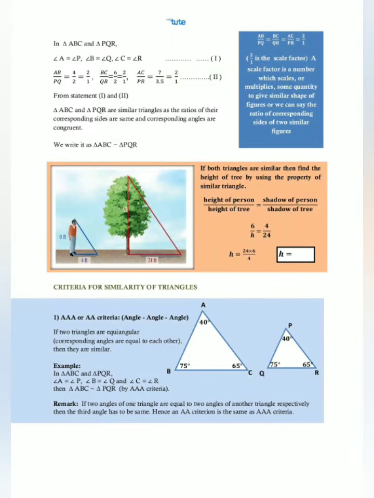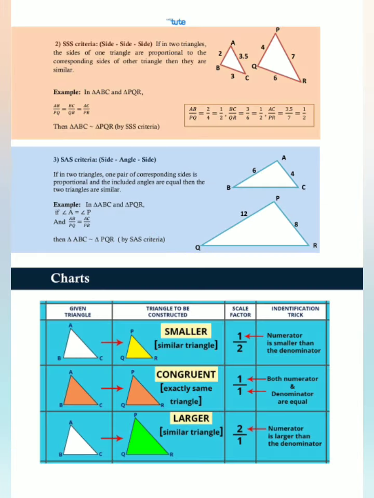As you can see, we will learn about the criteria of AAA and AA similarity, meaning the angle property. Then we will learn about SSS similarity criteria, the side similarity criteria. In earlier classes we learned about congruency, but here we will learn about similarity of two triangles.